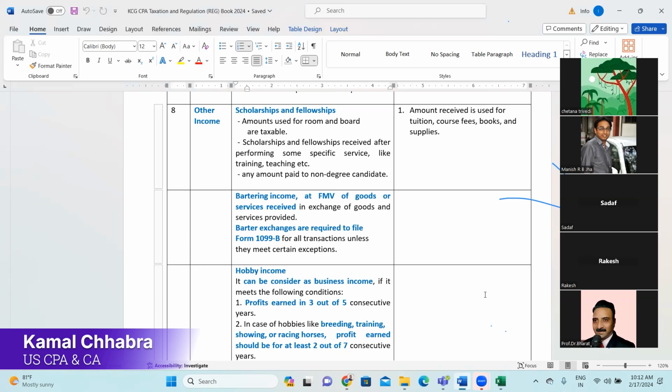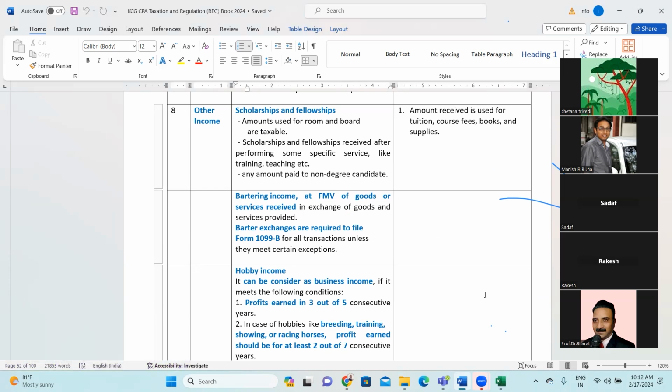But there could be two, three things. Two things are possible. One, if they are working, let's assume, at Accenture or maybe Cognizant or Capgemini, and then they are working on a foreign country project. So for them, they are receiving the salaries or compensation from a US company, even though they are working on a project outside the US. In that scenario, this foreign earned income concept will not be applicable.